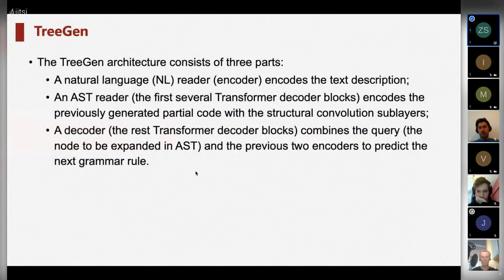The TreeGen architecture consists of 3 parts. The first part is an NL reader, which encodes the input natural language description. And the second part is an AST reader, which encodes the generated partial AST with the structural convolution sublayers. The last part is a decoder which combines the query, namely the position information, and the previous 2 readers to predict the next grammar rule.